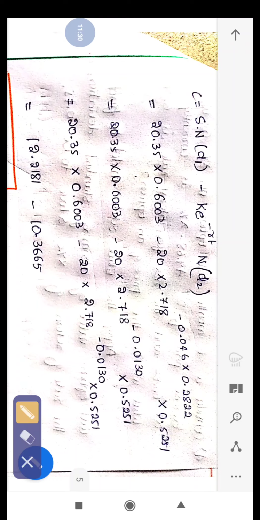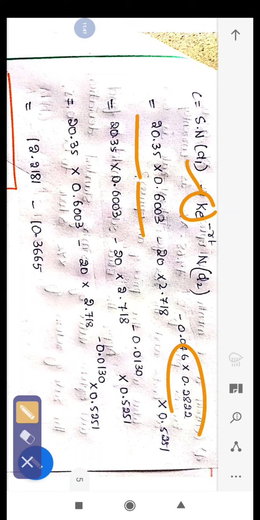So now finally the formula should be applied. The stock price here is 20.35, N(d1) is 0.6003, minus the strike price 20 into e to the power of minus r, which is 0.046, times the time duration 0.2822, into N(d2). N(d2) is this. If we simplify, in the last step we will get this value.